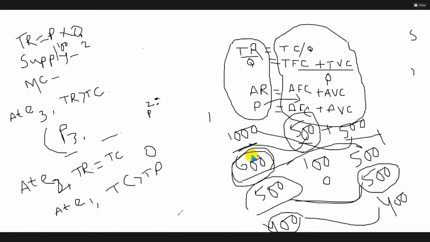For that reason, I have written price less than AVC. This is the shutdown point.